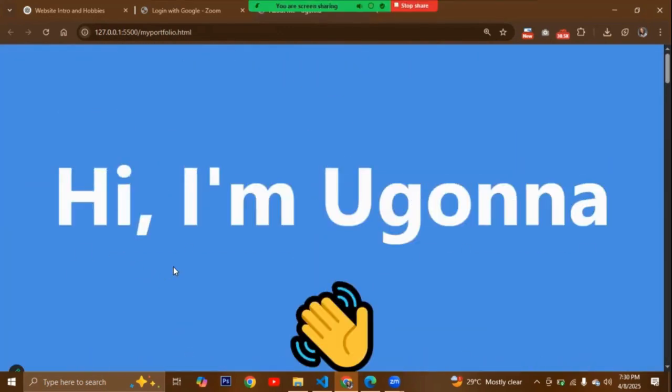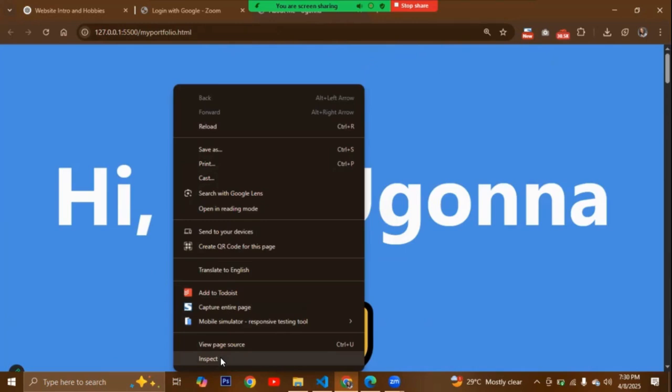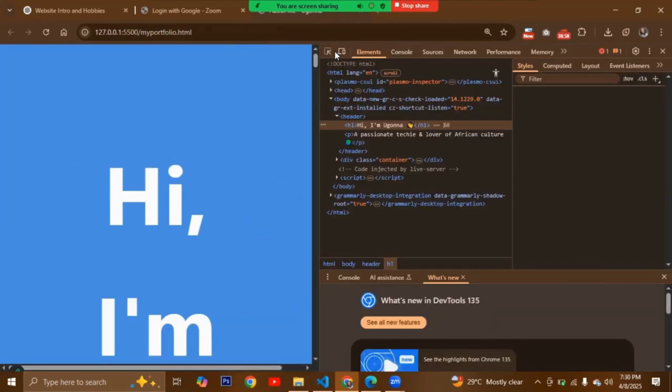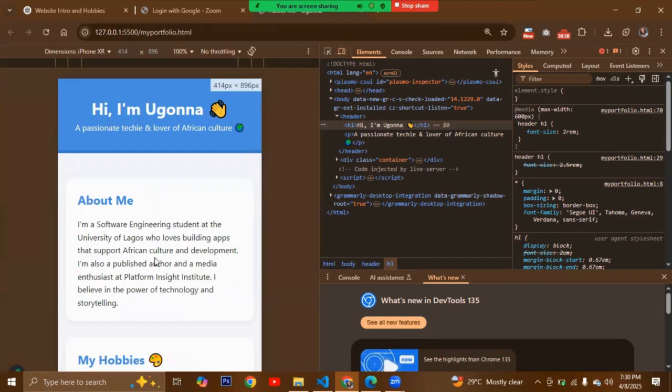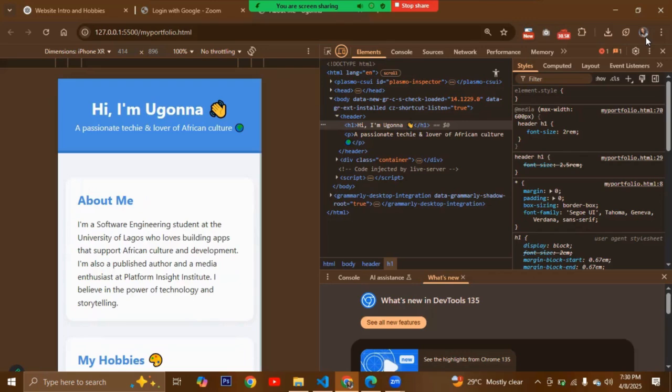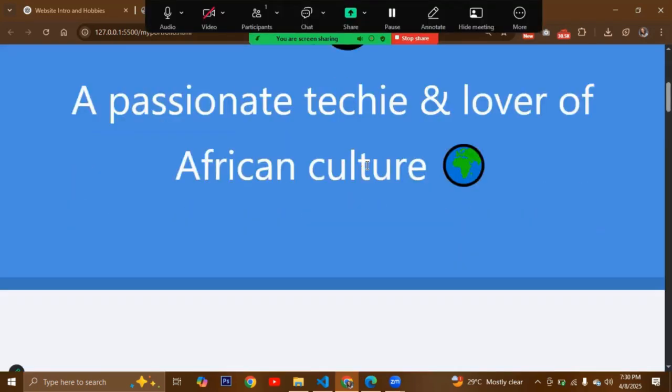Now let's check if it's responsive. Let's go to inspect and let's check if this website is responsive. Let's use a mobile device. Can you see it? So this is an iPhone XR. Can you see that this website is beautiful and it is responsive? So I'm just going to close this and bring it all back.